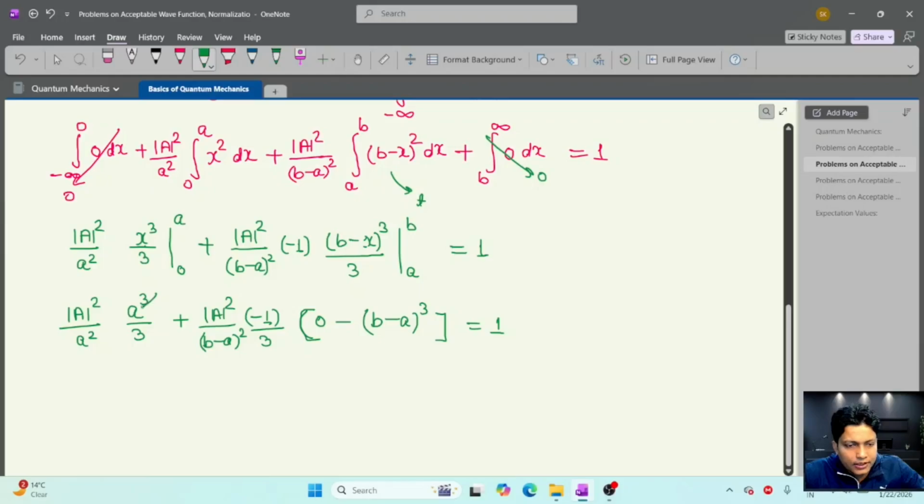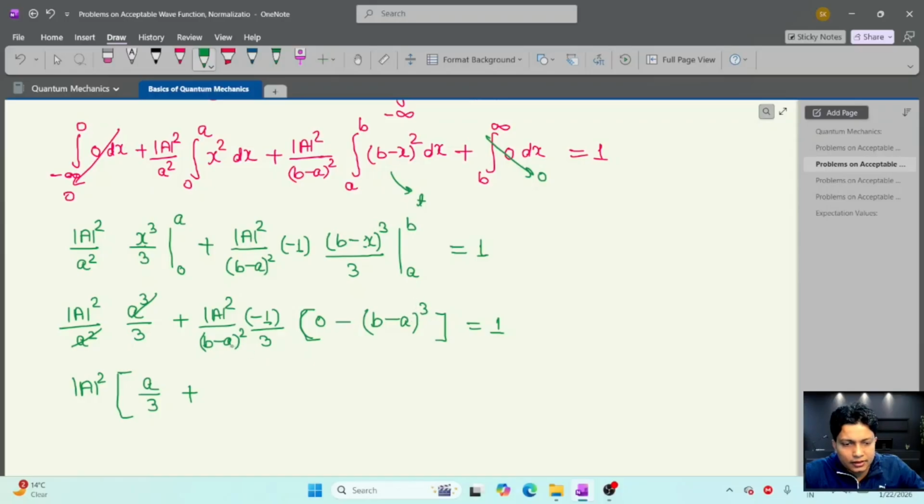After that, here we can see this cancels out. So here mod of a square I have taken common, and this will be a by 3, and here we can see minus and minus goes to plus, and (b minus a) whole cube, and here (b minus a) square, so this cancels out, and here we can get (b minus a) by 3. So this is the simplified form.